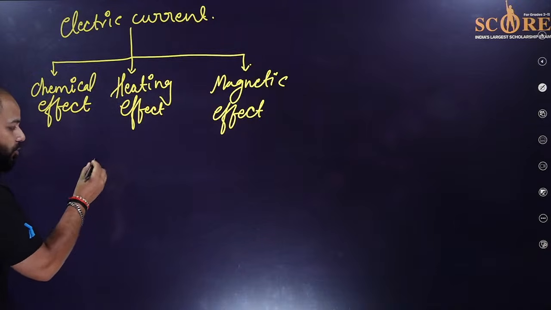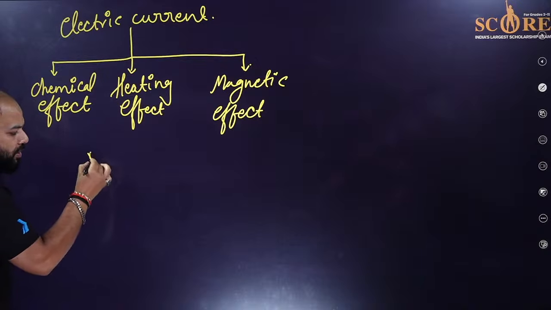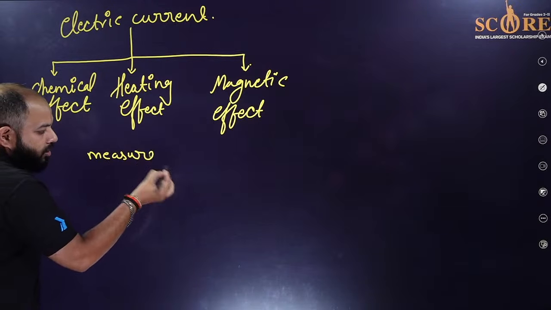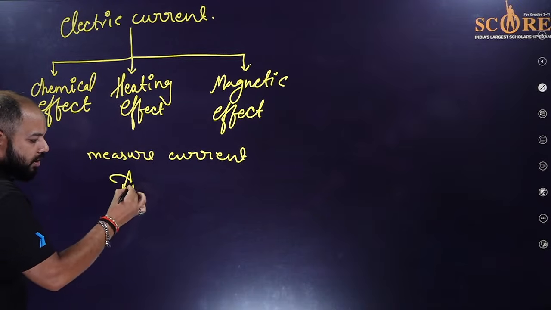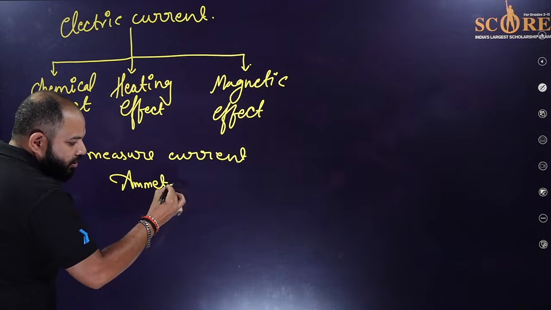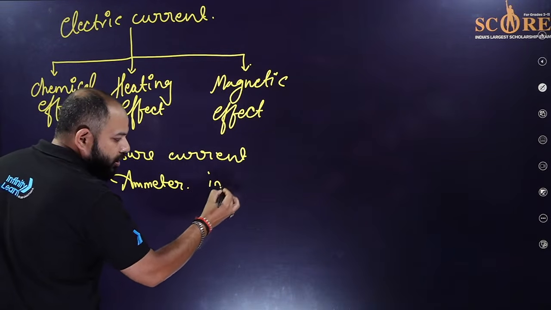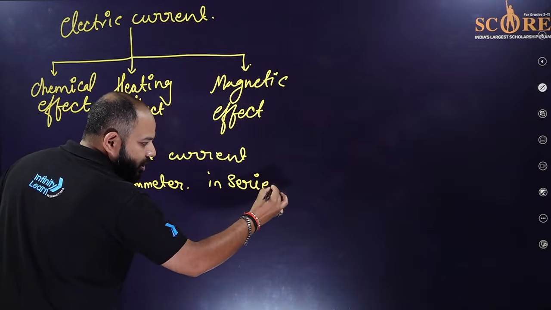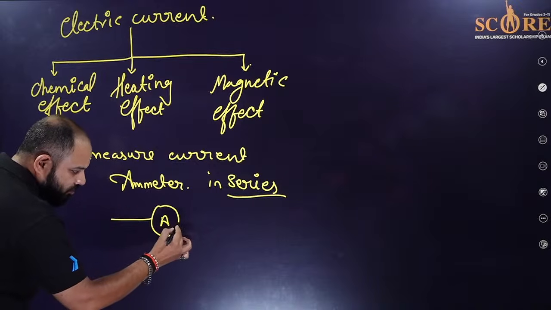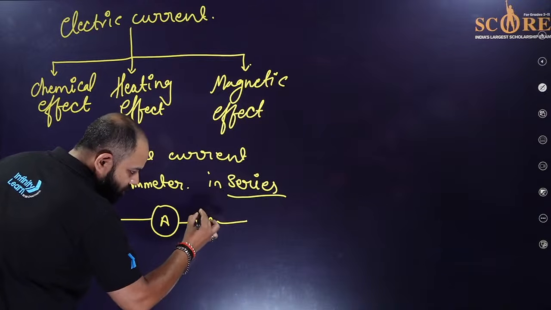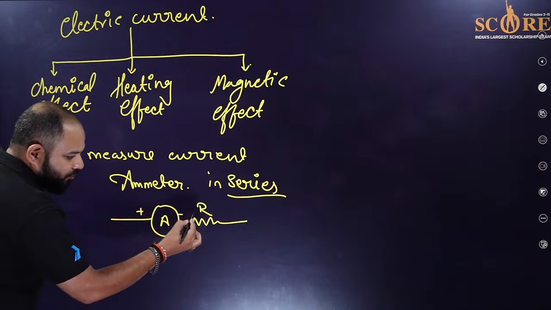Then the part which I told you: if you want to measure current, then you need to use the ammeter, and that has to be in series connection. Okay, and the symbol will be like, suppose this is the load and this is the ammeter here.